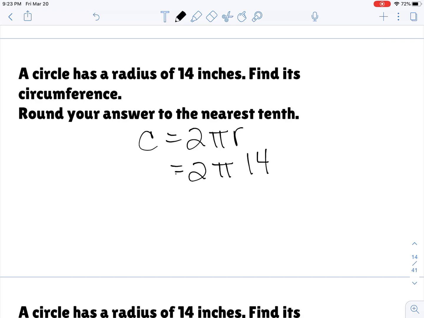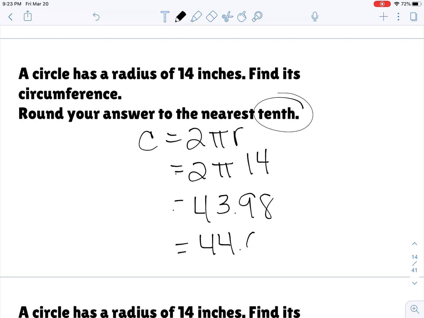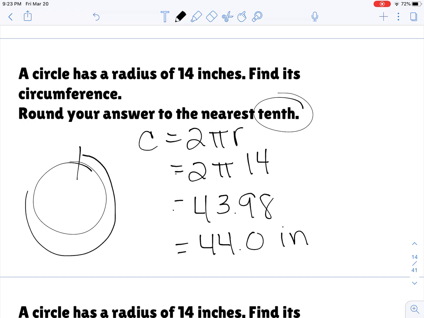So when we multiply this into our calculator, we multiply 28 times pi, and you're going to get 43.98, which if we're rounding to the nearest tenth, would be 44 inches, which again means if I had a circle and I were to cut it right here and took a measurement from here to here, it would equal 44 inches.